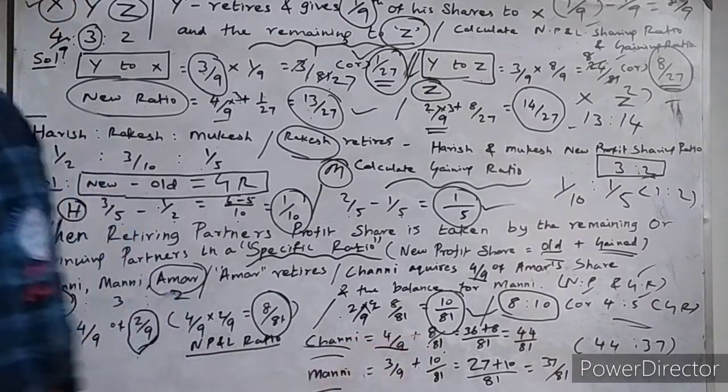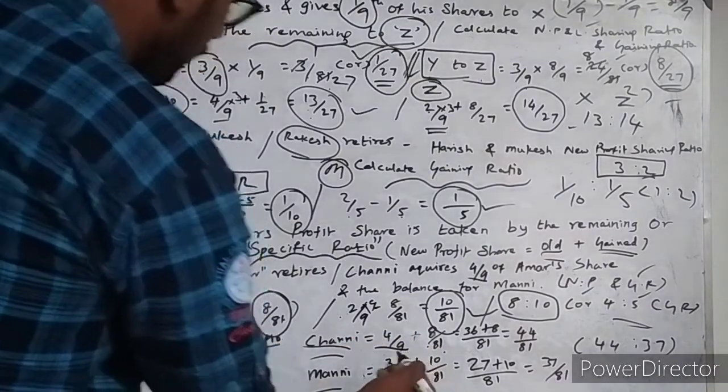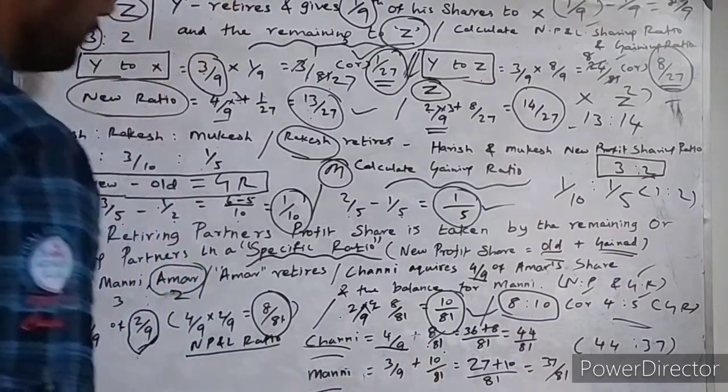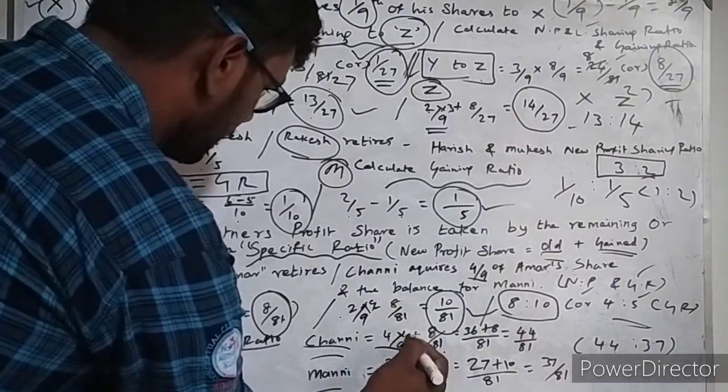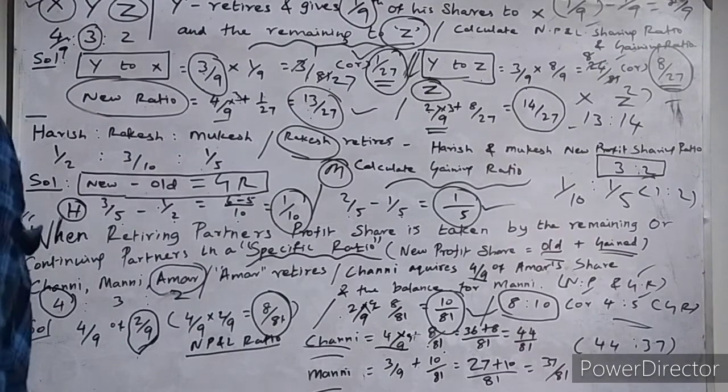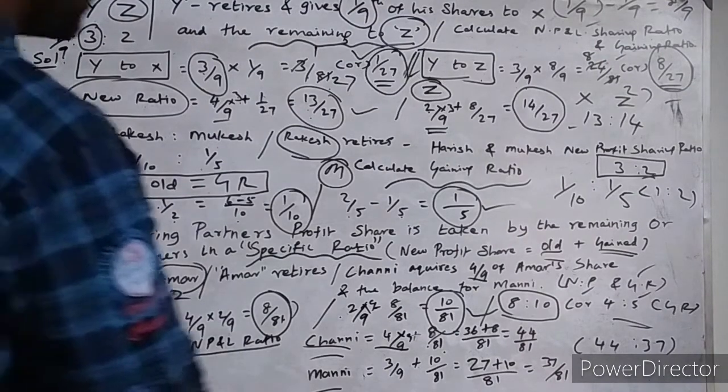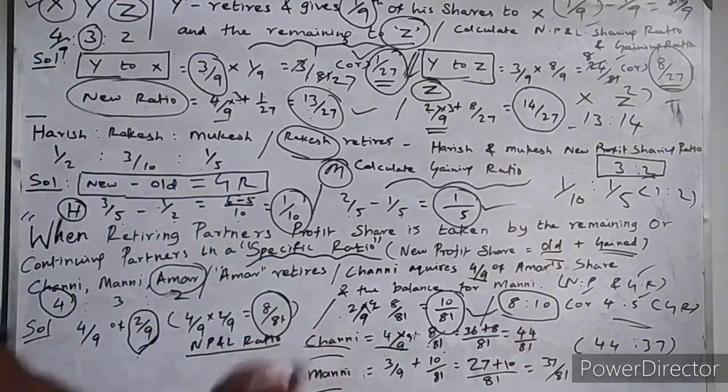We add both. The first fraction is multiplied by 9 to get 81. 9 into 4 is 36, 36 plus 8 is 44, so 44 divided by 81.